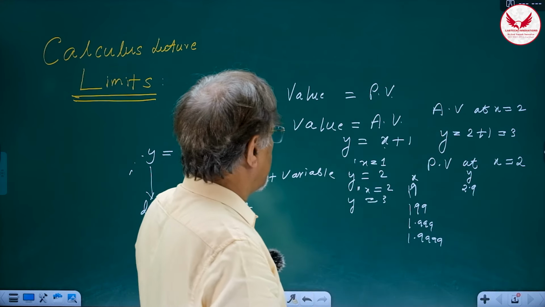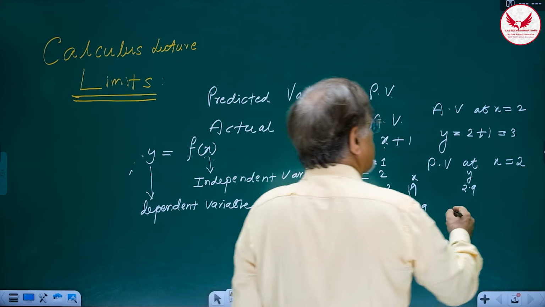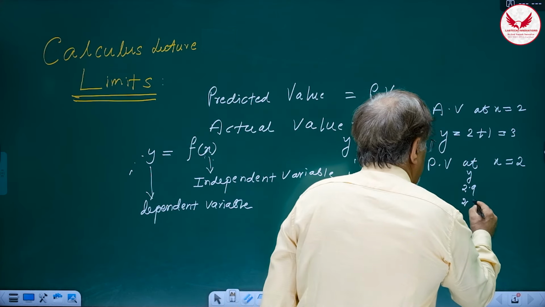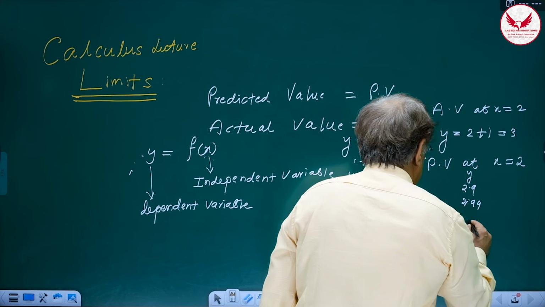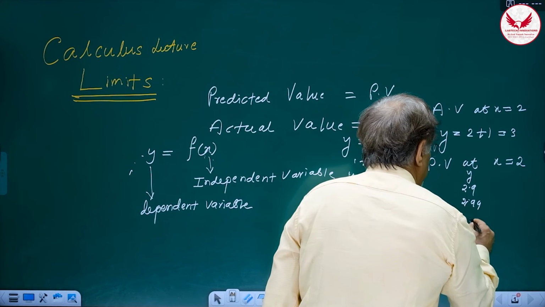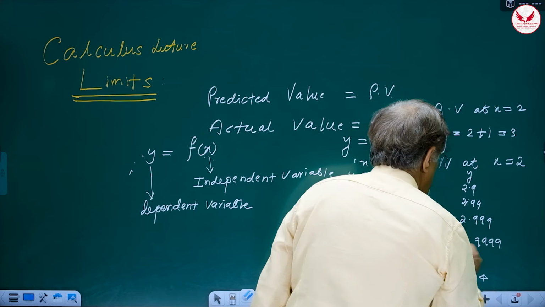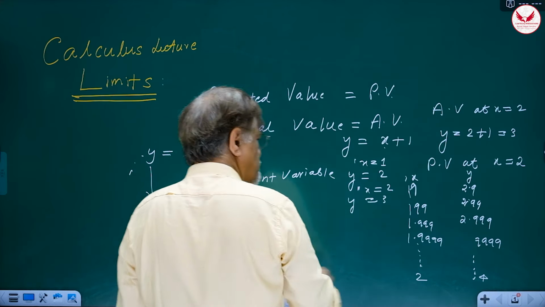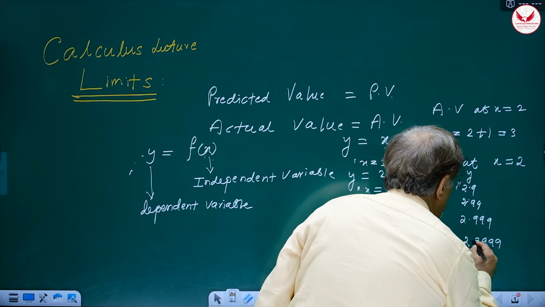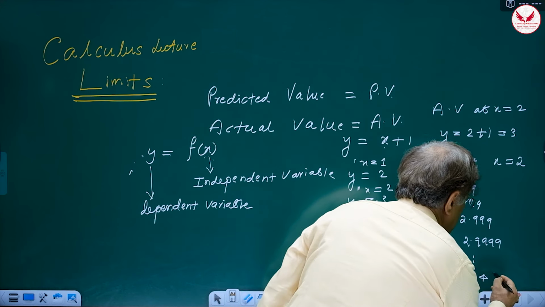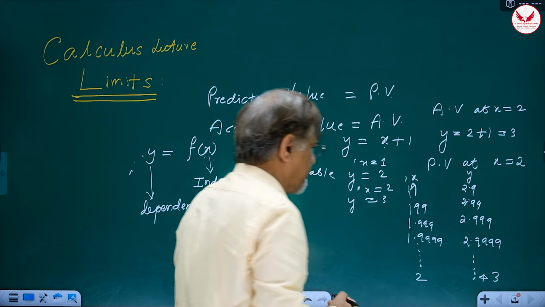Okay? Then it will become what? Then it will become 2.99. Then it will become 2.999. Here it will become, so it will be 2.99, correct. So this number is approaching, you can clearly see, 3.